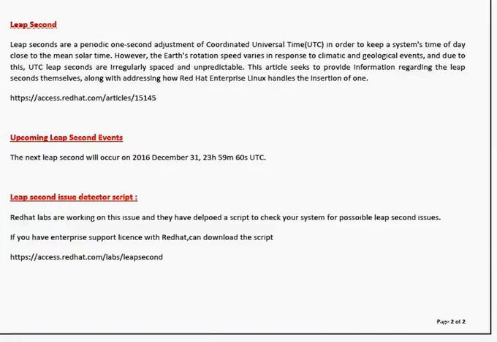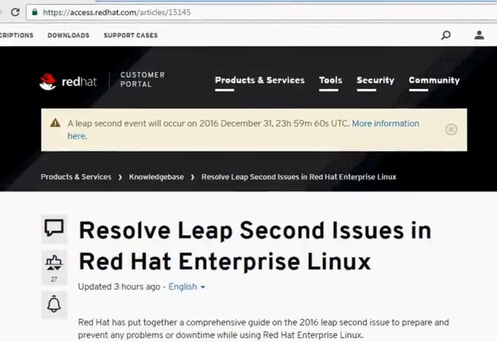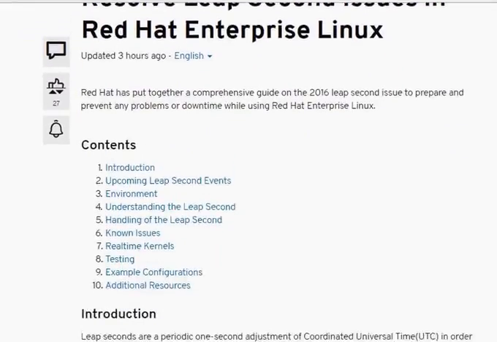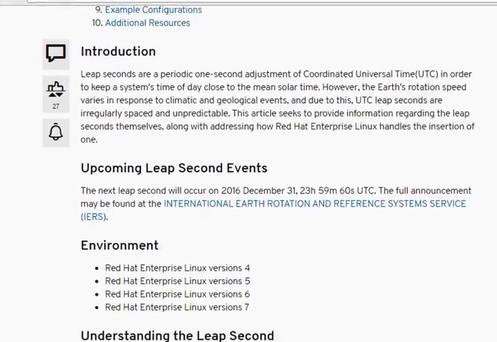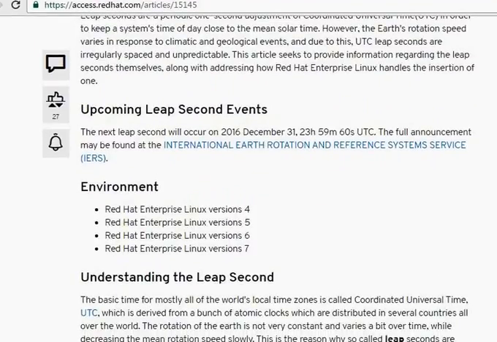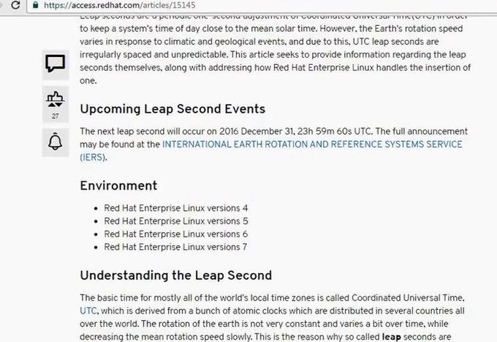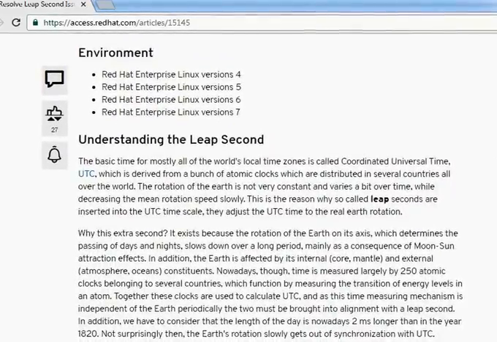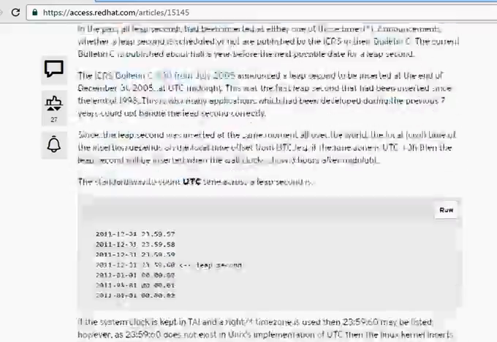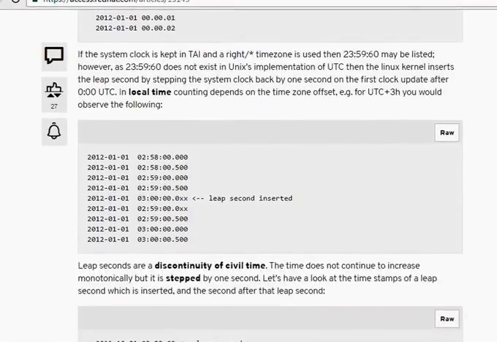Let me open the Red Hat link which I just showed you, and that is open to the public. Okay, this is the link. It tells what a leap second is, when the upcoming leap second event is happening, and which environments are impacted. If you see 4, 5, 6, 7, everything is impacted, friends. That's a bit worrying. This is a little extra detail about leap second, and here you can see a leap second inserted.